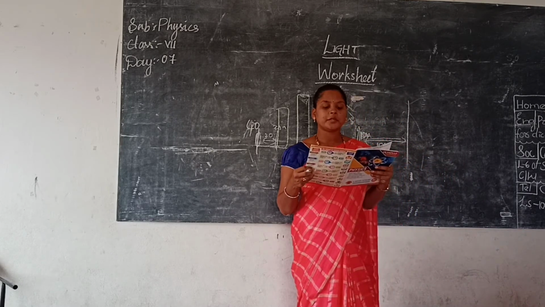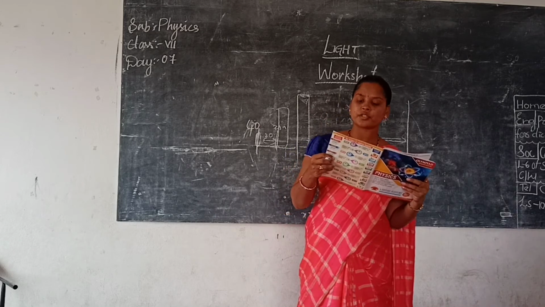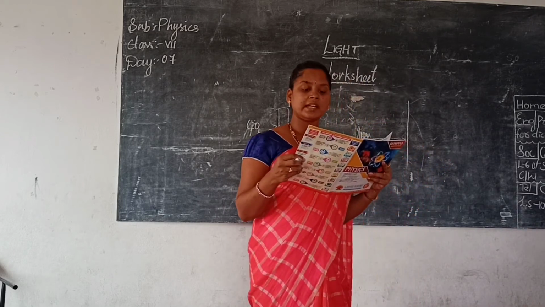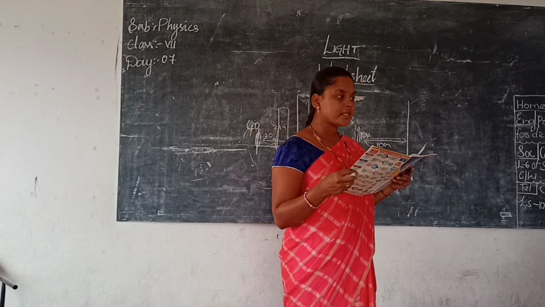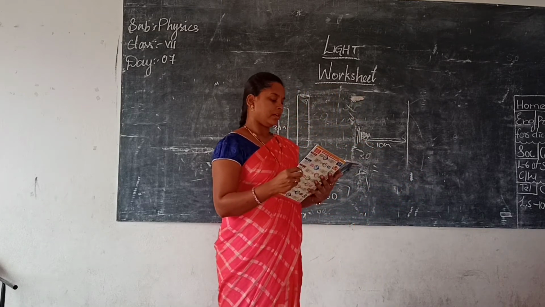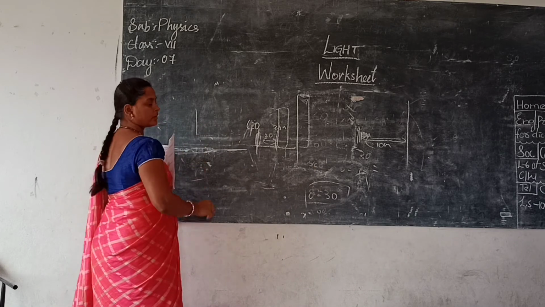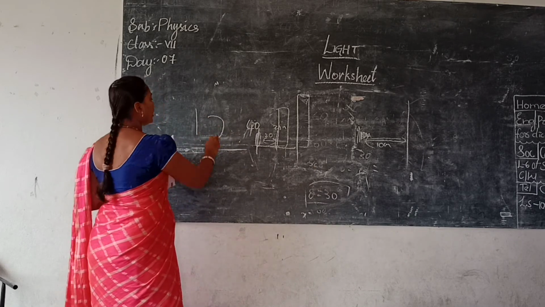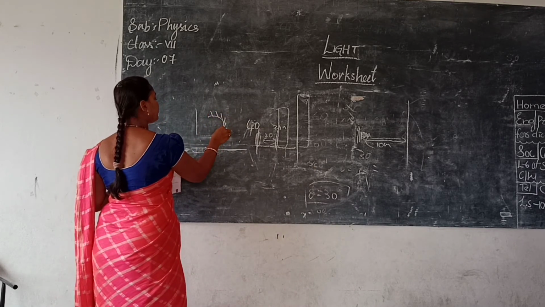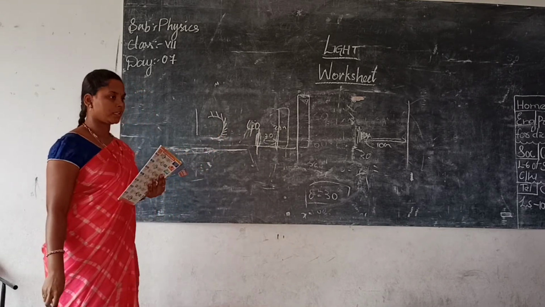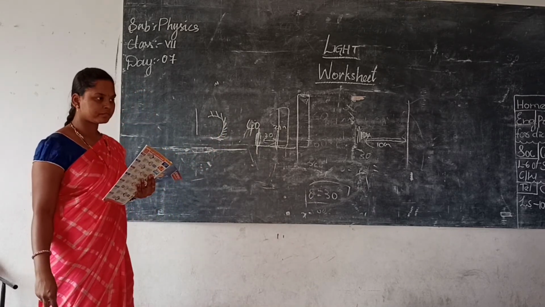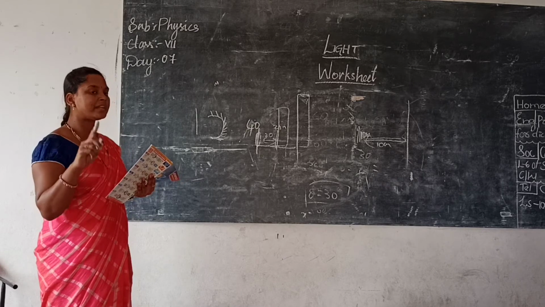A ball is cut into two halves. On the outer surface of one half of the ball, a shiny aluminium foil is pasted. They have cut it into two halves like this, and the outer surface is painted with a silver coating. Which type of mirror is it? Concave mirror. In concave mirrors, images will be how?